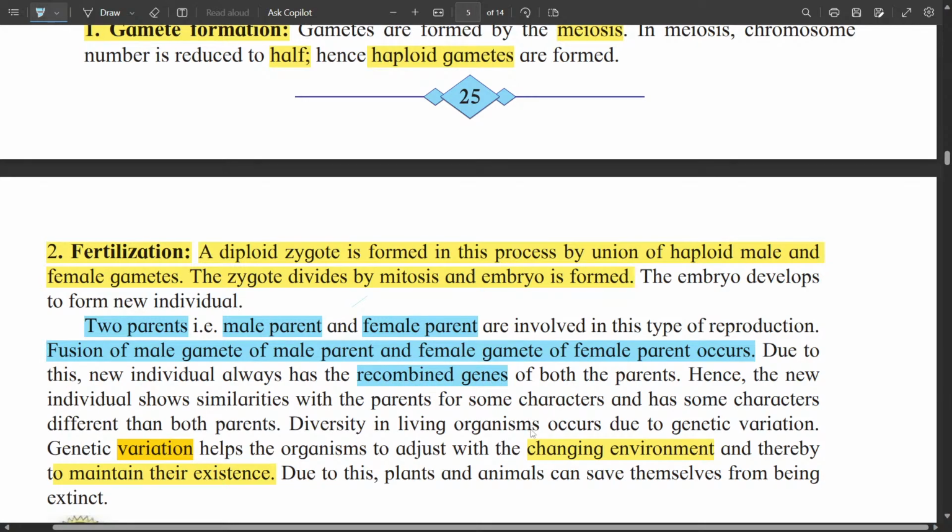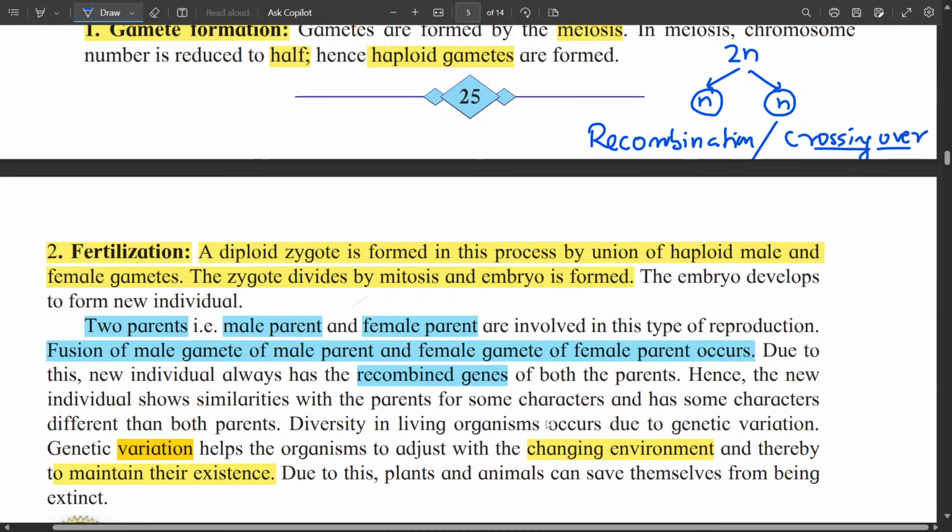Now we know that in the formation of gametes, these 2n chromosomes are divided into n chromosomes, and these n chromosomes are not just copied, but they are recombined and crossed over. So there is recombination and crossing over occurring while these haploid gametes are made.